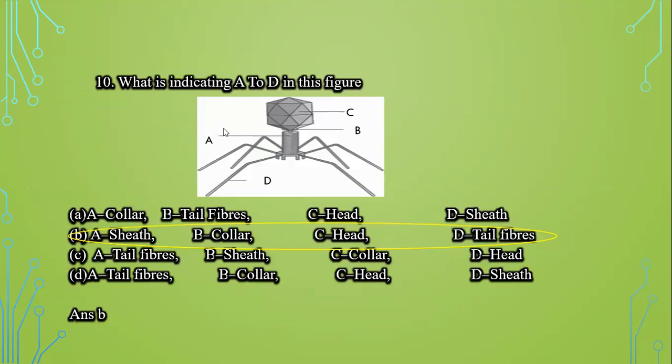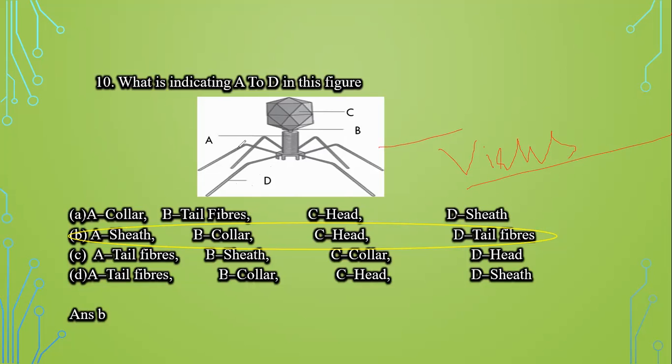Next question is, what is indicated by A to D in this figure? Four options are given, with different labels of A to D. First we have to recognize the diagram. By looking at the diagram, we can see that this is the diagram of a virus.